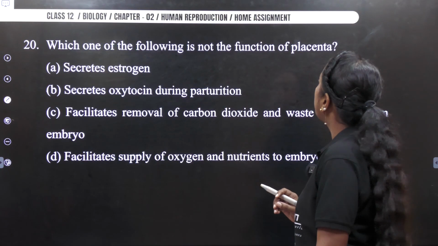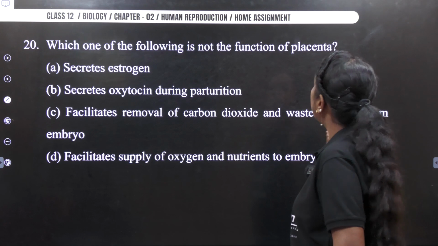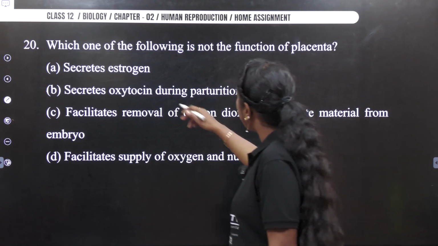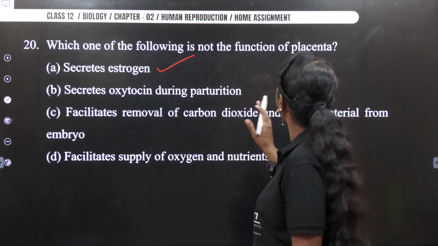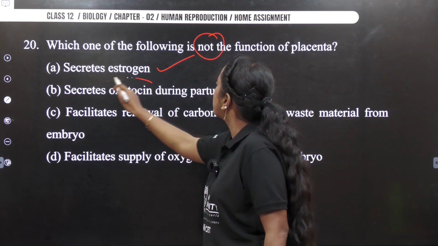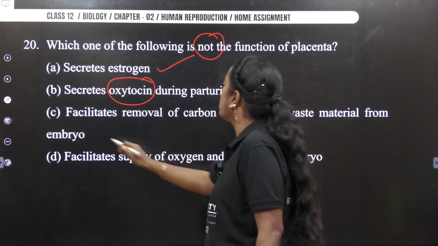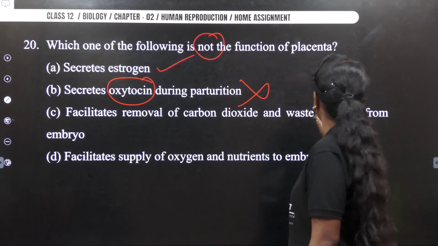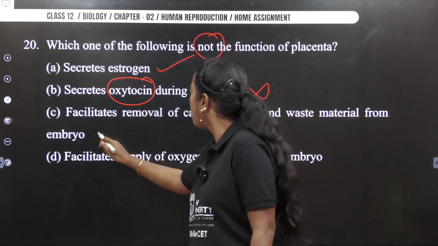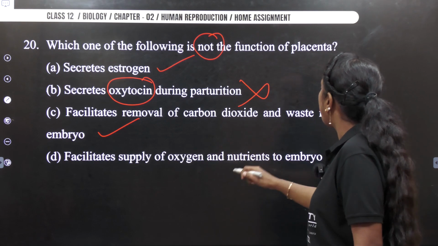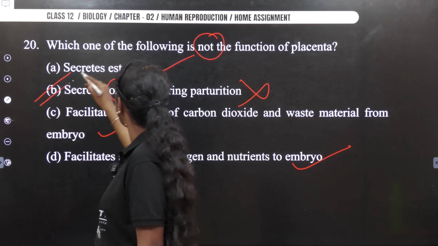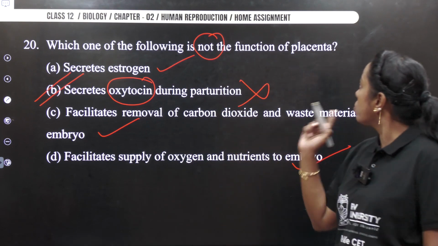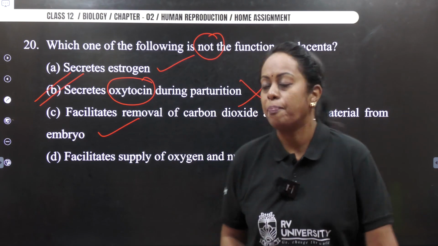Next, which one of the following is not the function of placenta? Placenta secretes estrogen. Yes, it secretes. Secretes oxytocin. Wait, not a function, right? Oxytocin is not the function. Facilitates the removal of carbon dioxide and waste from the maternal embryo. Correct. Facilitates the supply of oxygen and nutrients to the embryo. Correct. So thereby my answer becomes option D, and option D is not a function of placenta.